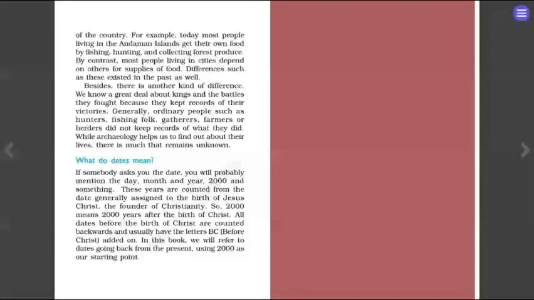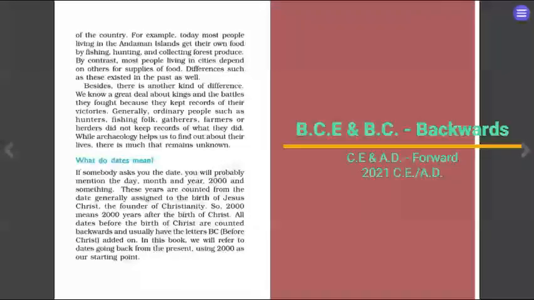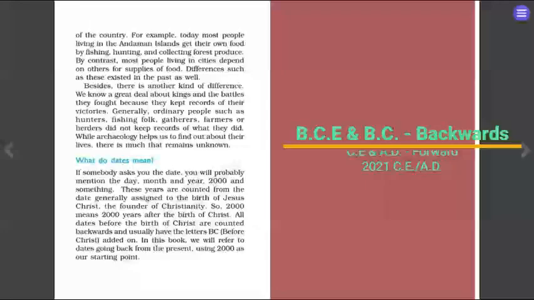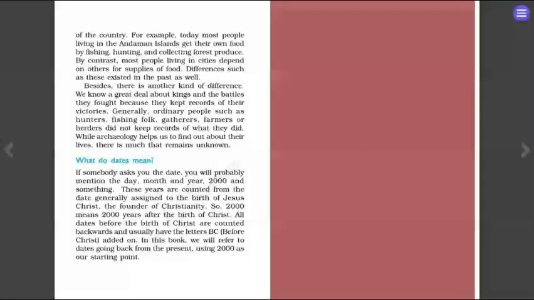So, if you take 0 as the midpoint, 0 is taken to be the birth of Jesus Christ. On the left side, we will start coming backwards. On the right side, we move forward. Where we come backward, it is known as BC. It's also known as BCE and CE. We can also write in that way. BCE means before Common Era, and CE means after Common Era.